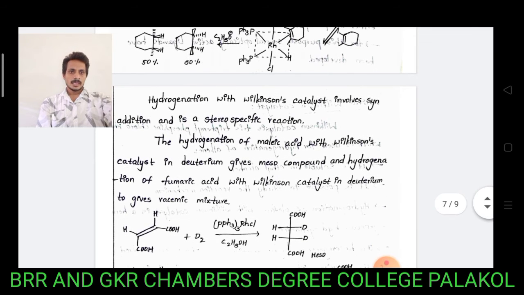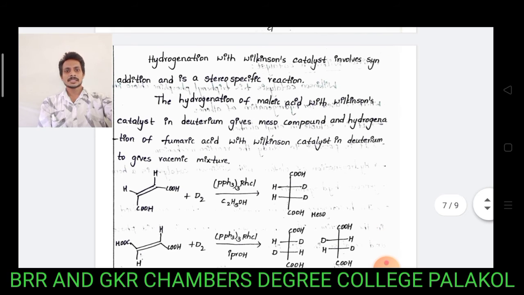Hydrogenation with Wilkinson catalyst involves syn addition and it is a stereospecific reaction. Hydrogenation of maleic acid with Wilkinson catalyst and deuterium gives the meso compound, and hydrogenation of fumaric acid gives a racemic mixture.